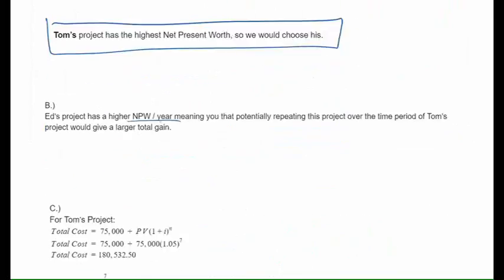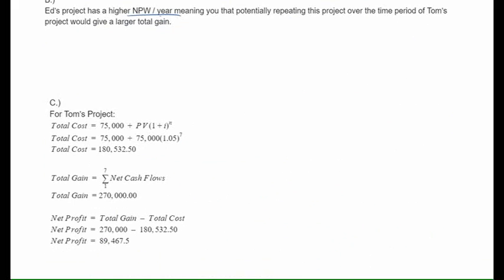So let's scroll back down here. Here we can see we're splitting our initial investment in half. The full investment was $150,000, so $75,000 of it is paid up front, and then we have to find our present value of a loan that we would have. So it would be 1 plus 0.05, I believe, for the interest, and then it's over 7 years. So total cost would end up being 180.